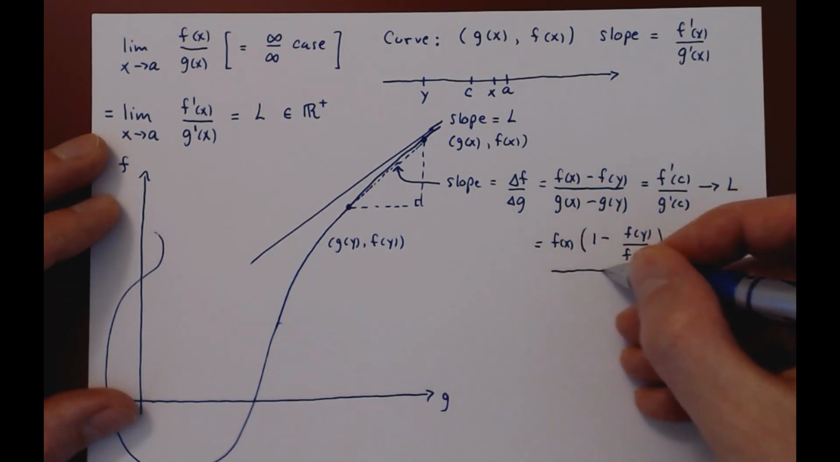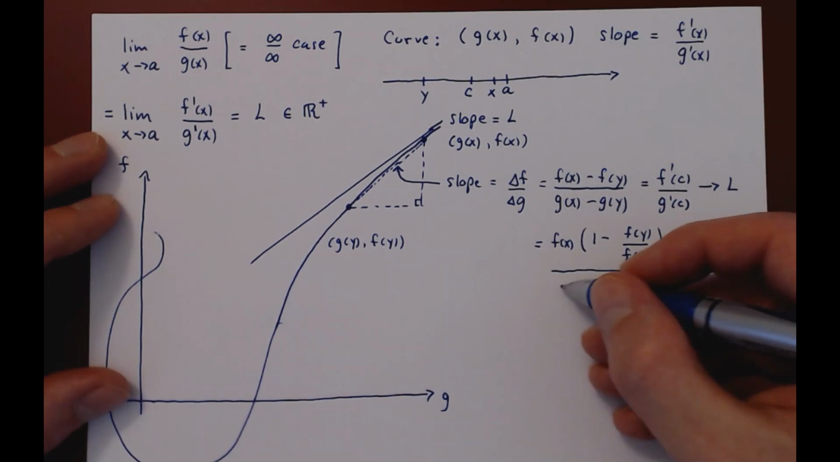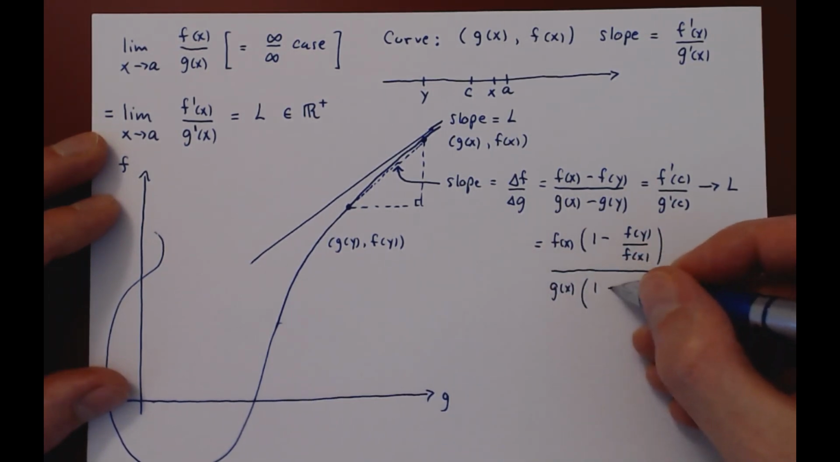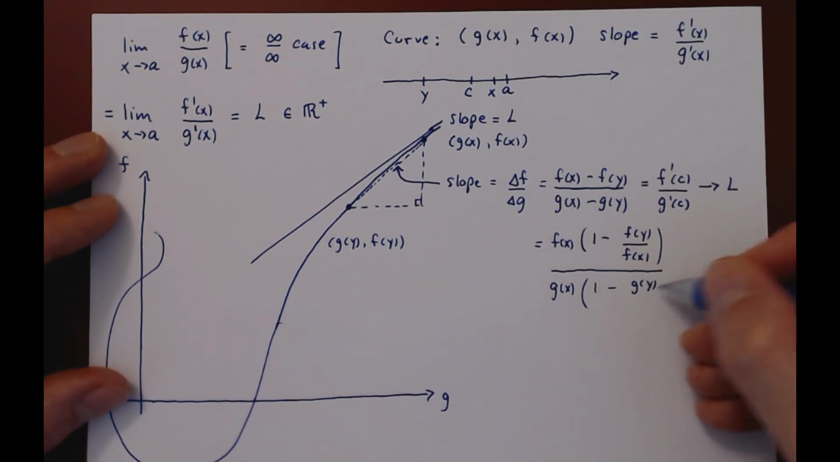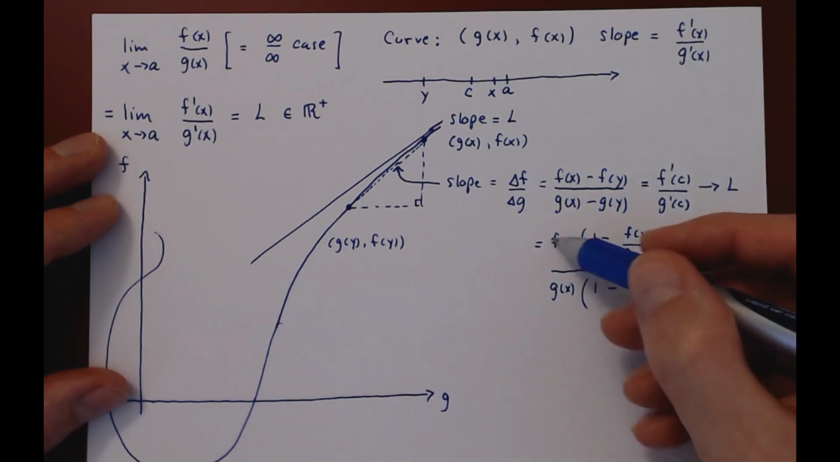And we can do the same thing on the denominator. We can emphasize g of x by factoring it. And we have left 1 minus g of y over g of x. Let's put these two together.